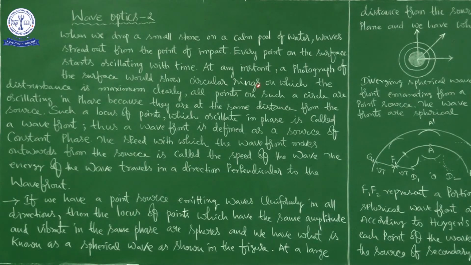At any instant, a photograph of the surface would show circular rings on which the disturbance is maximum. Clearly, all points on such a circle are oscillating in phase because they are at the same distance from the source. This is the situation that happens in our daily life.